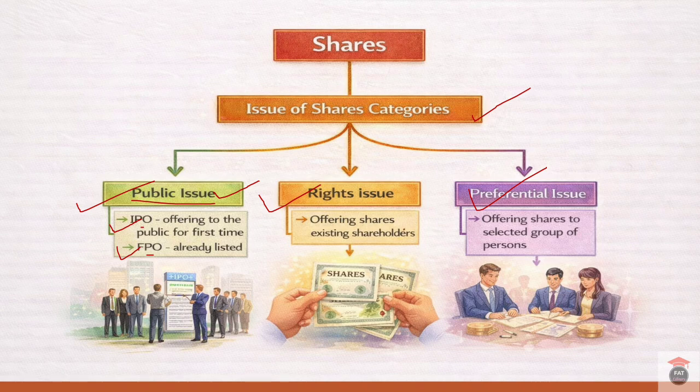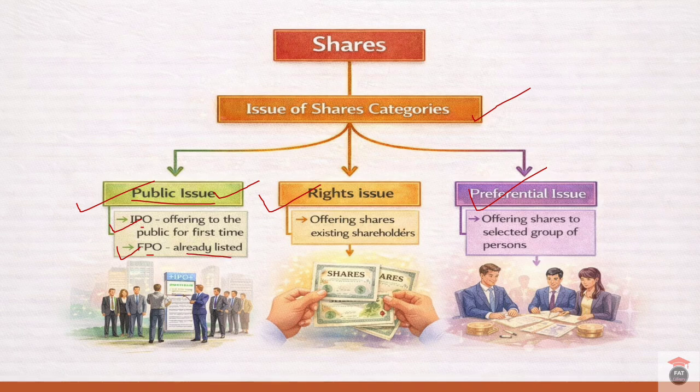Initial public offering is the first time a company offers its shares to the public and gets listed on a stock exchange. Why does a company issue an IPO? Maybe to raise capital, to expand business, to repay debts, to get listed on the stock exchange and gain public trust. For that reason, they can go for an IPO. Companies not yet listed on the stock exchange, when they issue shares to the public for the first time, that is considered an IPO.